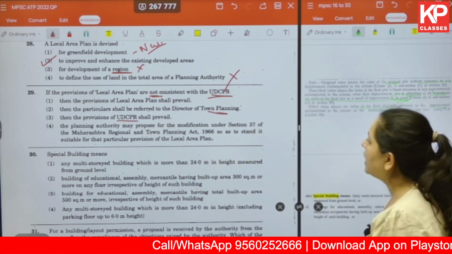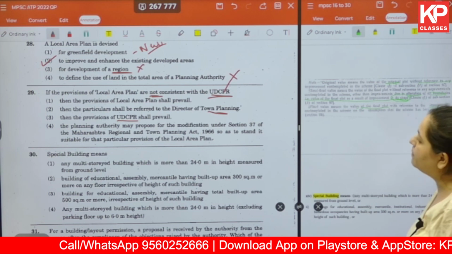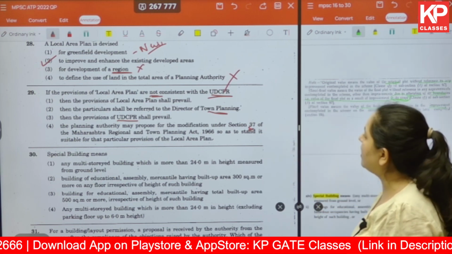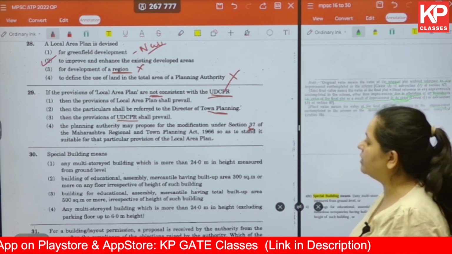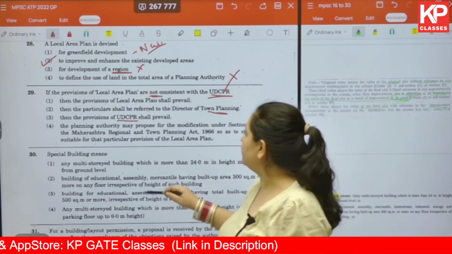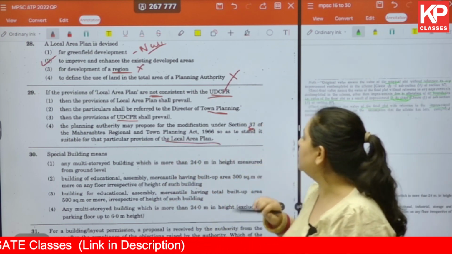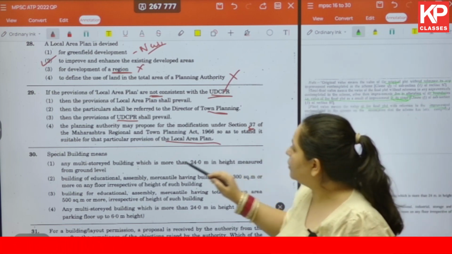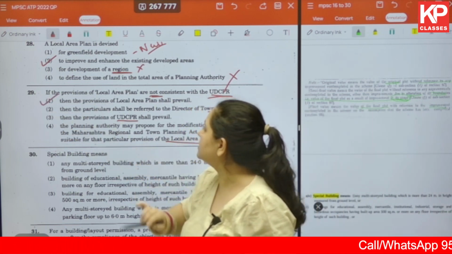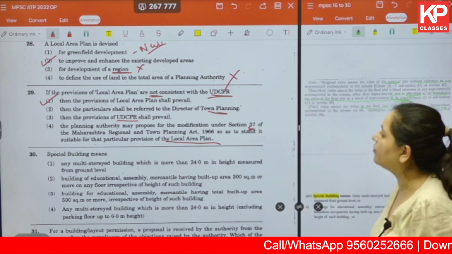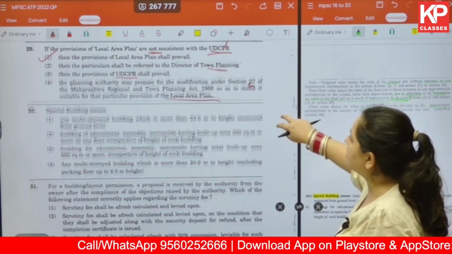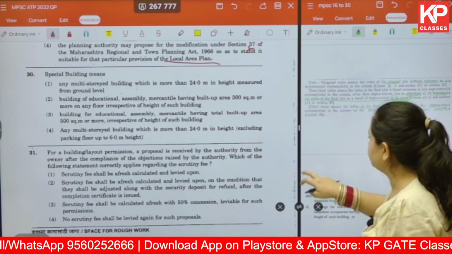The last one, the planning authority may propose a modification under section 37 of the MRTP Act so as to make it suitable for that particular provision of the local area plan. If you go through these documents, you will know that the correct answer is that the provisions of the local area plan shall prevail. So the answer is option number 1.